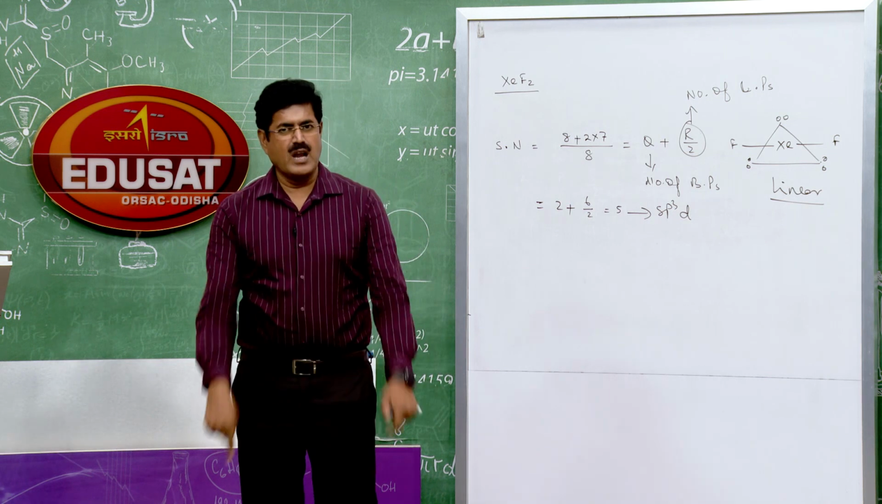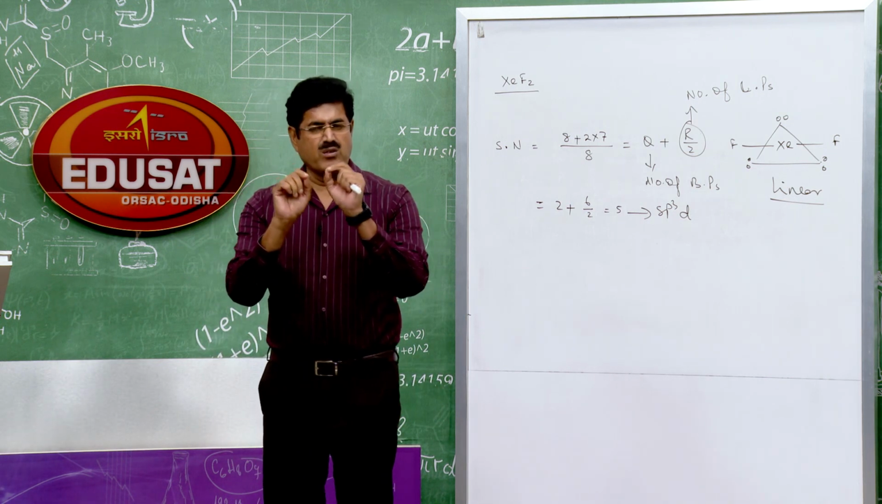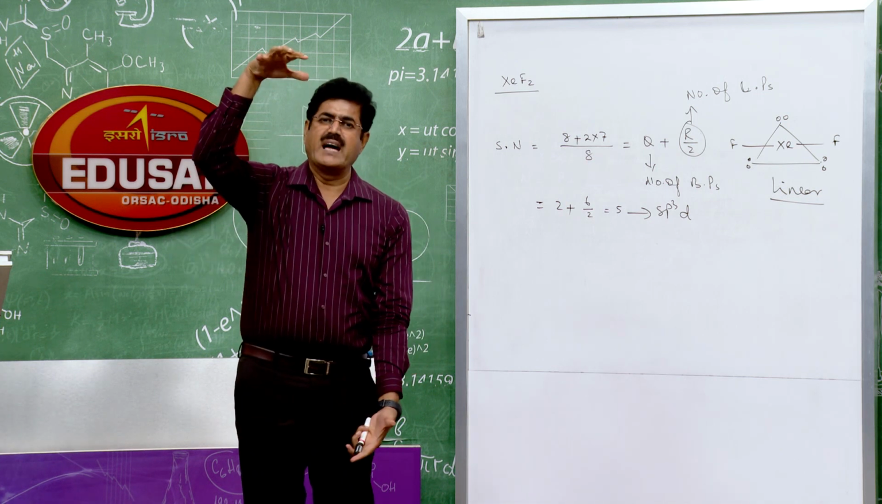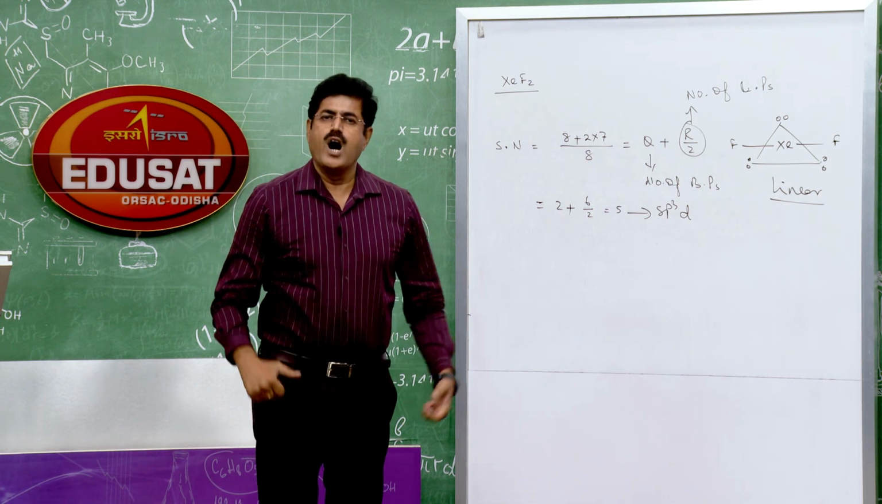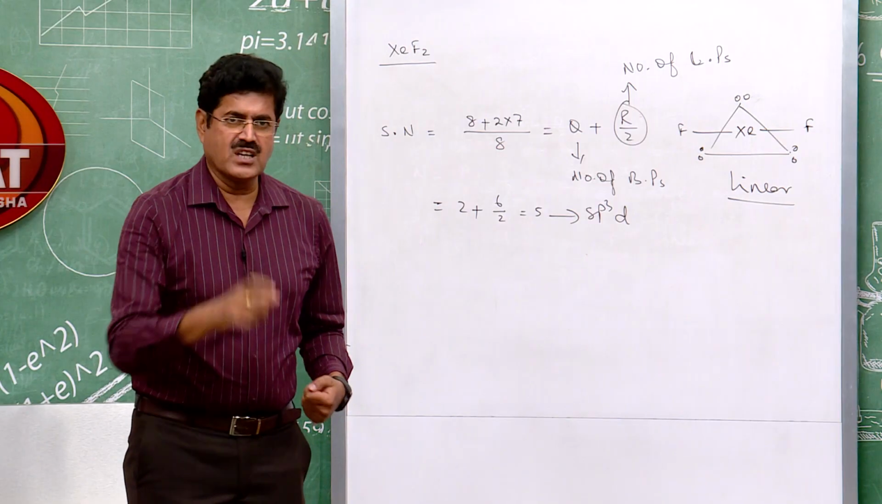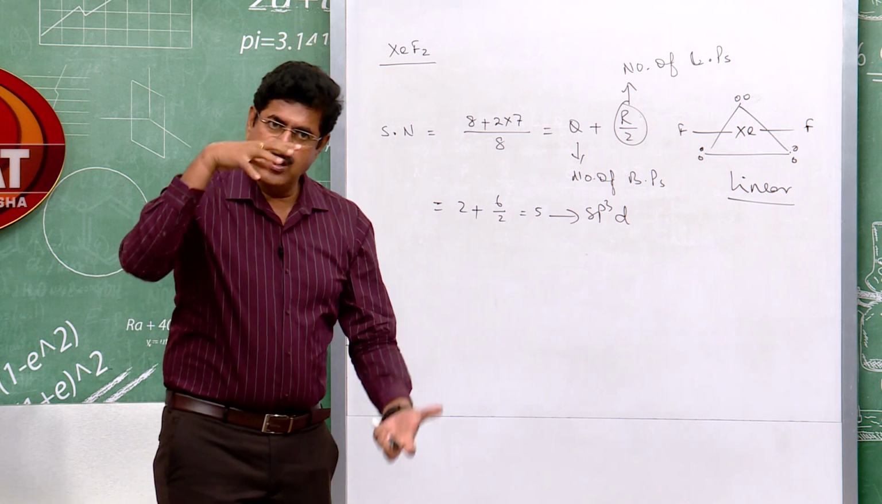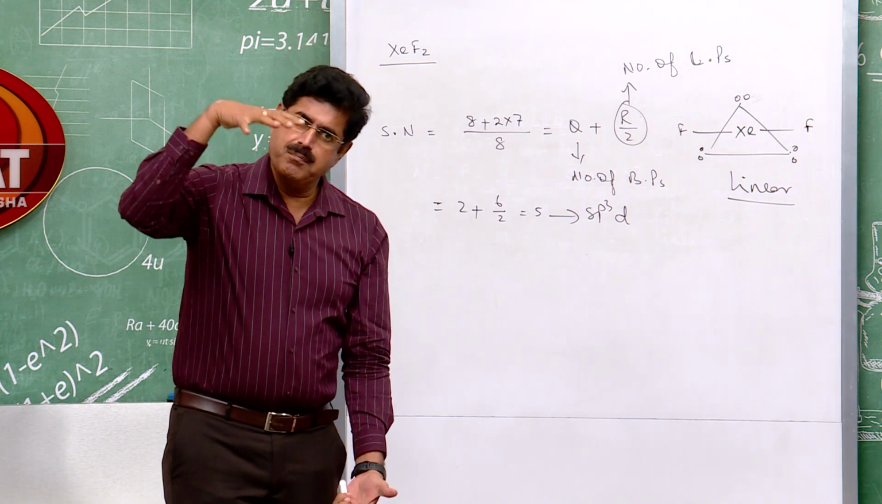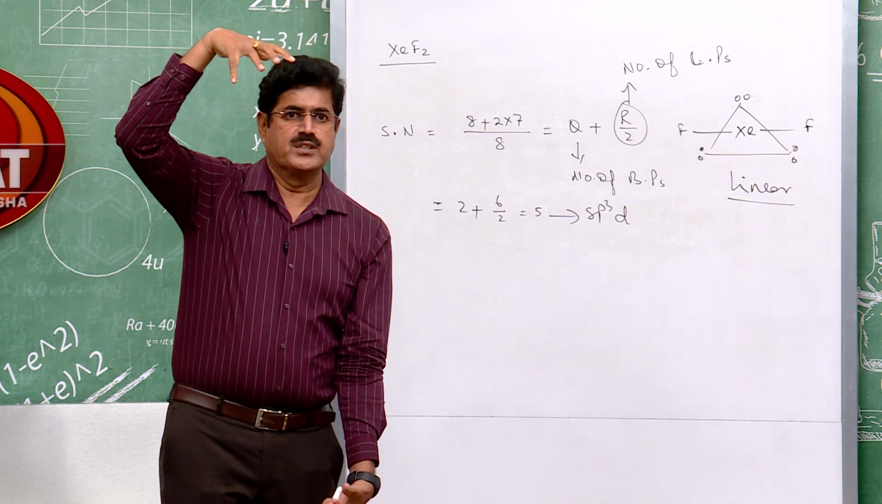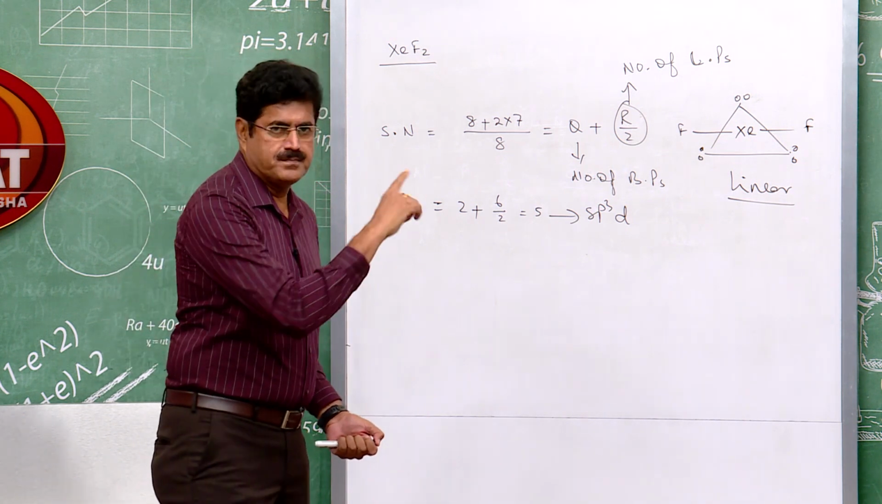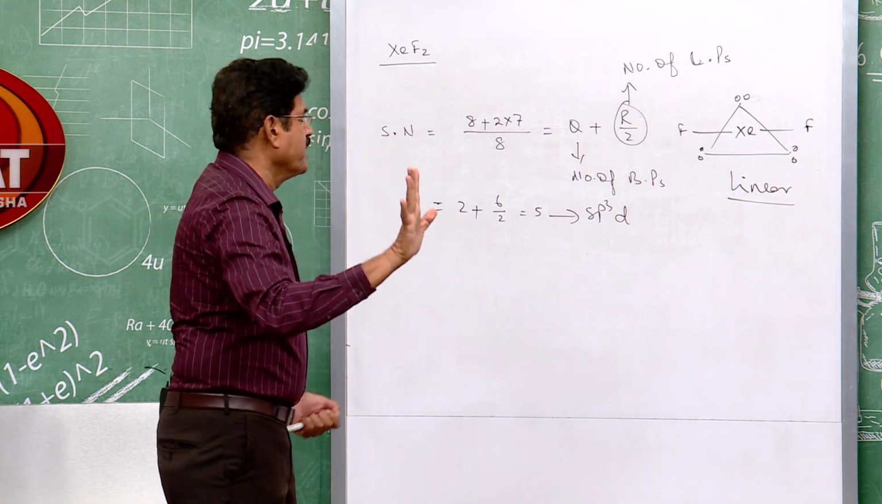Remember, in trigonal bipyramidal geometry, the electronegative atoms occupy axial positions and lone pairs occupy equatorial positions. Is that clear? I repeat, in trigonal bipyramidal geometry, the electronegative atom prefers to occupy axial positions and lone pairs equatorial positions. So, the shape is linear.